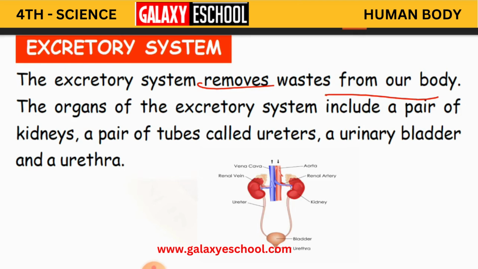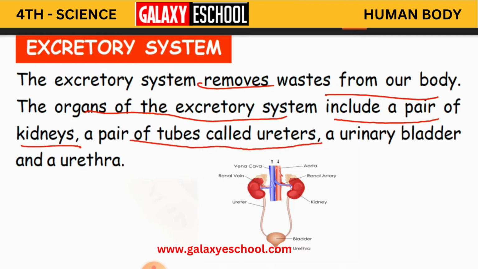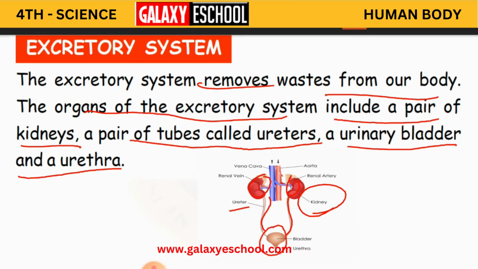Clear? Now, the organs of the excretory system include a pair of kidneys, a pair of tubes called ureters, a urinary bladder, and a urethra. What does this excretory system have? It has kidneys, a pair of kidneys, two kidneys. A pair of tubes, we call them ureters. And we have a urinary bladder here, and a urethra at the last.